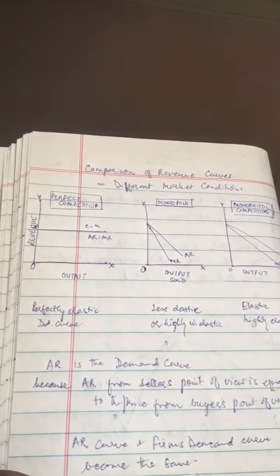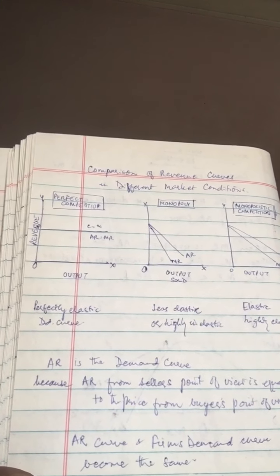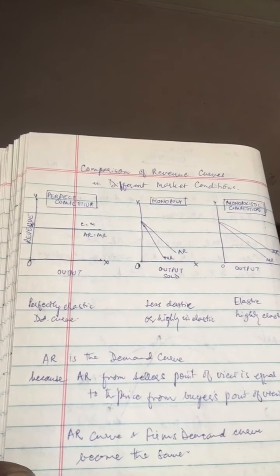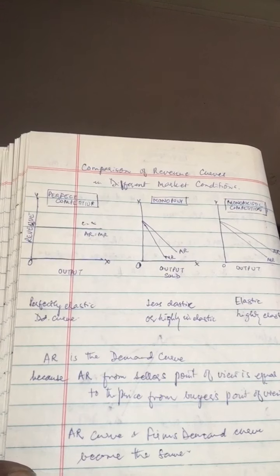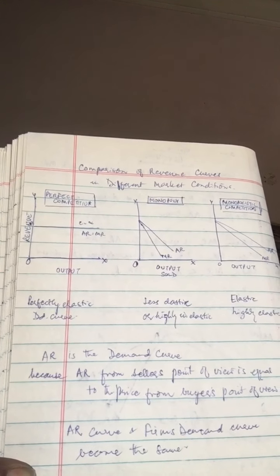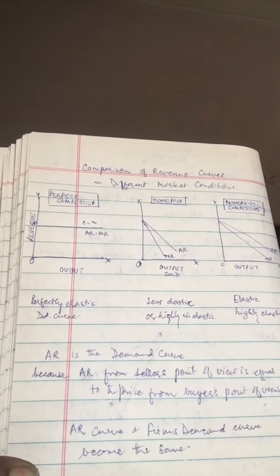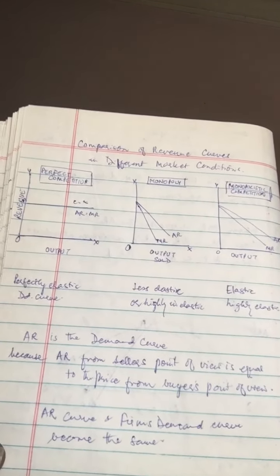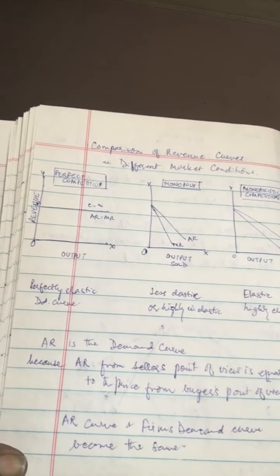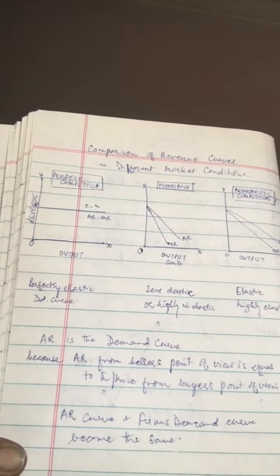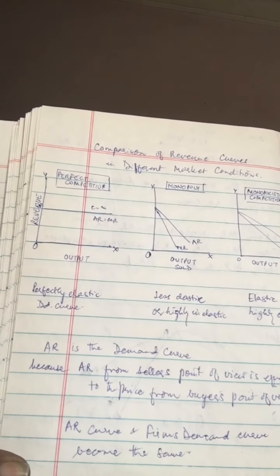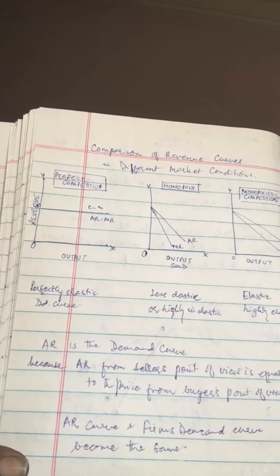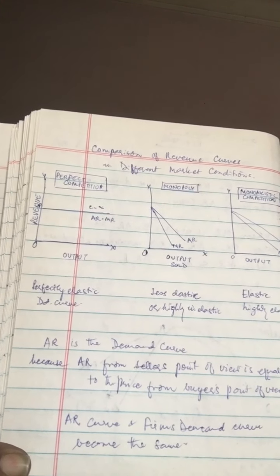So these are the average revenue curves in these three market situations. One is perfect competition, the first one. Here what do you notice? The prices are given, and so average revenue is equal to marginal revenue. We've done these tables before. You can check on those in your book. And this is a line parallel to the x-axis, a horizontal line. Now look at the second one, monopoly.